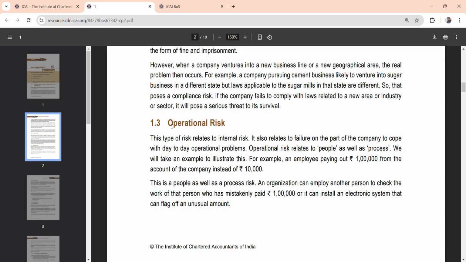Then you are expected to write about operational risk, because operational risk relates to the internal risk and also relates to failure on the part of the company to cope with day-to-day operations. Operational risk relates to people as well as process. So there are two ways of asking. One is which type of risk relates to internal risk, briefly elaborate, or which risk relates to people as well as process. In both cases the answer is operational risk.